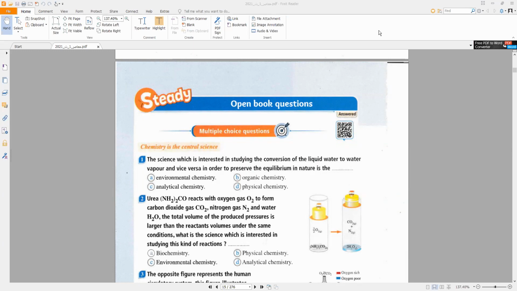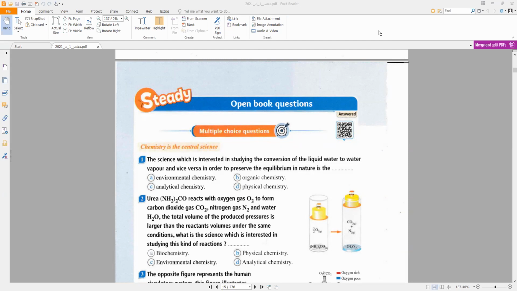The first question: which science is interested in studying the conversion of liquid water to water vapor, and vice versa, in order to preserve the equilibrium in nature? Physical chemistry, the science which is interested in changing a substance from one state to another state.